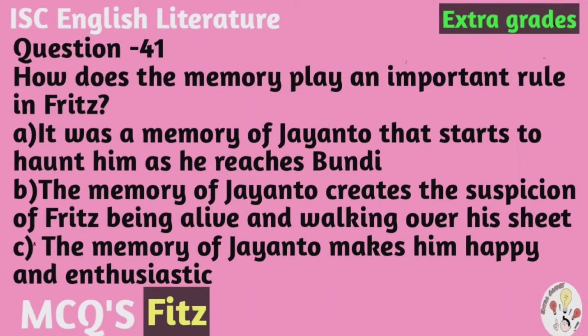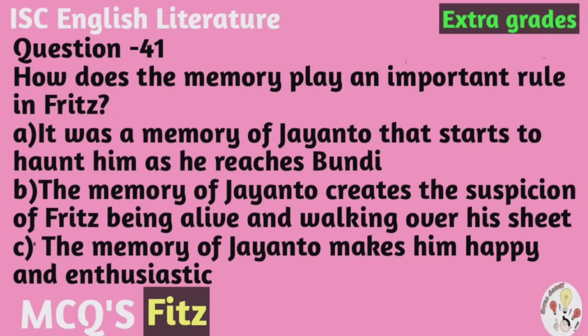Question number 41. How does the memory play an important role in Fritz? And the options are A, it was a memory of Jayanto that starts to haunt him as he reaches Bundi. B, the memory of Jayanto creates the suspicion of Fritz being alive and walking over his sheet.